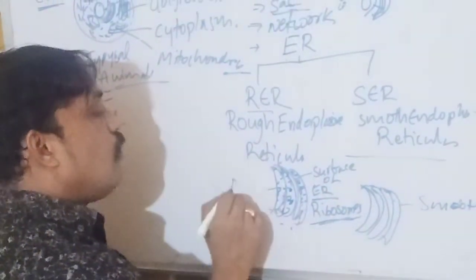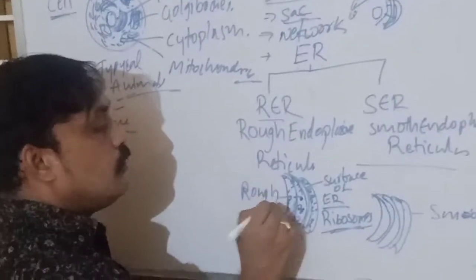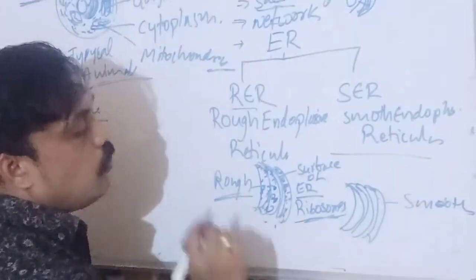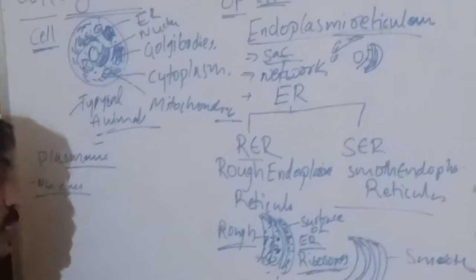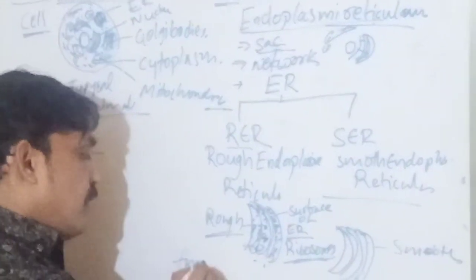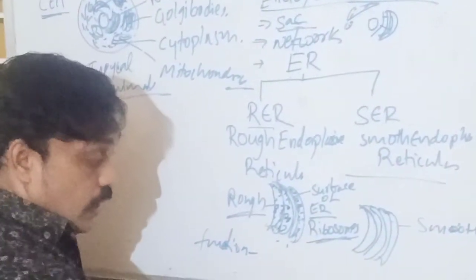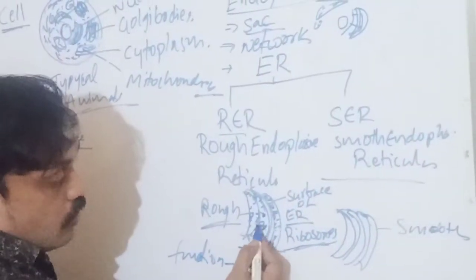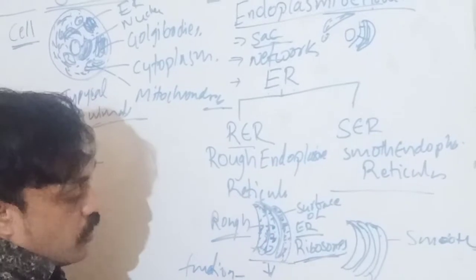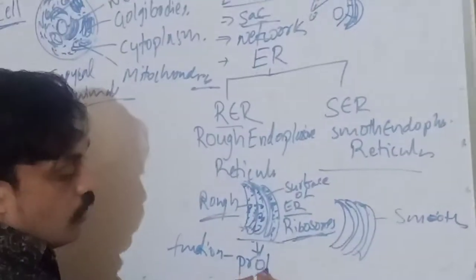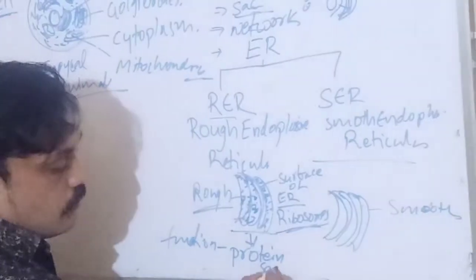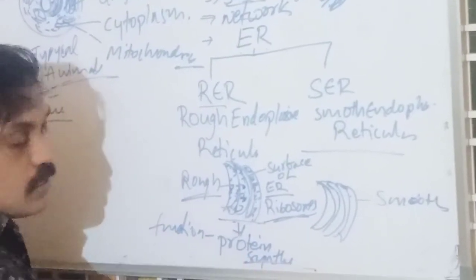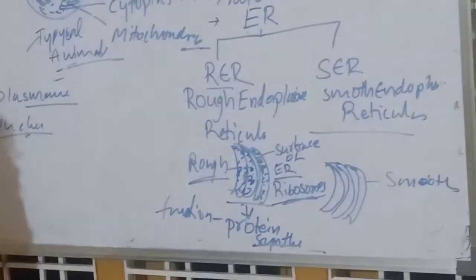This is called rough because ribosomes are attached to the surface of the endoplasmic reticulum. What are the main functions of rough and smooth endoplasmic reticulum? Rough means ribosomes are attached, so it is useful for protein synthesis, the synthesis of proteins, biomolecules.